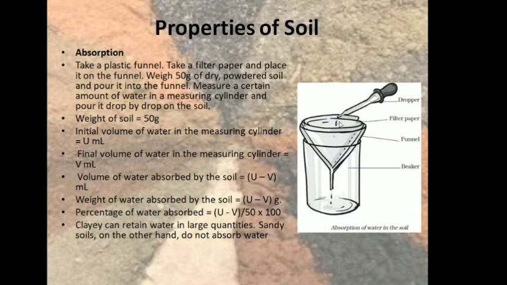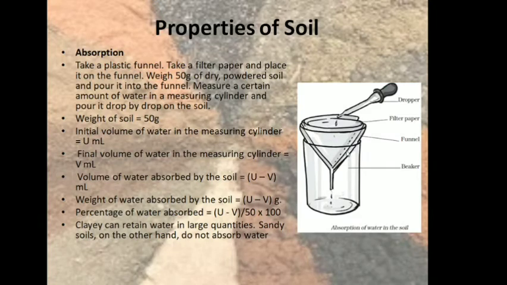Measure a certain amount of water in a measuring cylinder and pour it drop by drop on the soil. So in a measuring cylinder we take the water, say for example 50 ml of water, and then we use this dropper to pour the water on the soil. You have this funnel, then the filter paper, and in the filter paper you have the soil, and you are adding the water drop by drop, and this water will percolate through the soil and fall in the beaker.